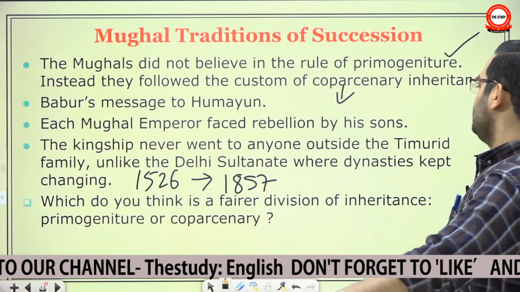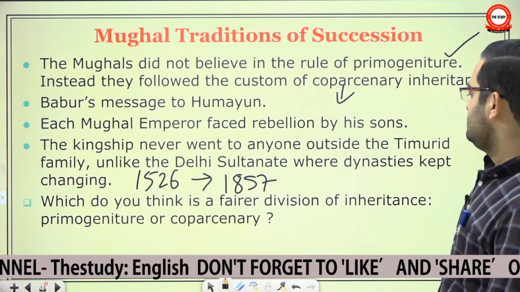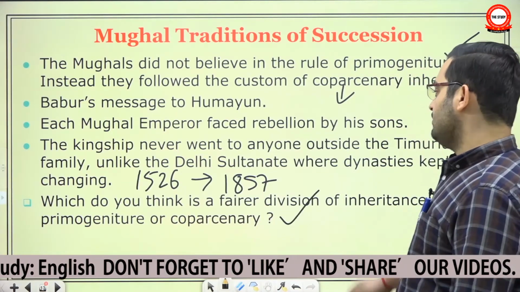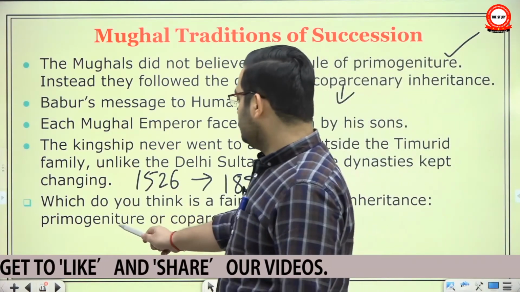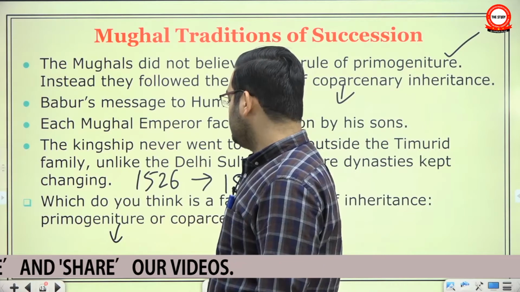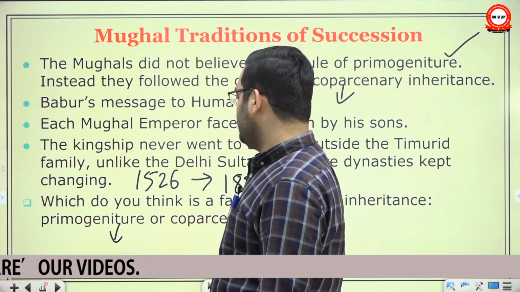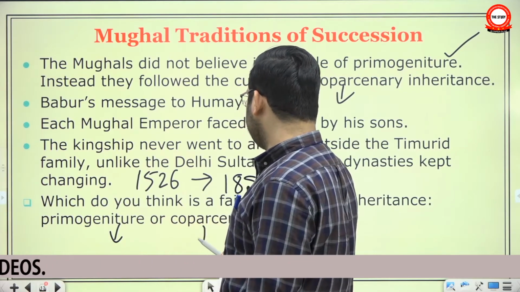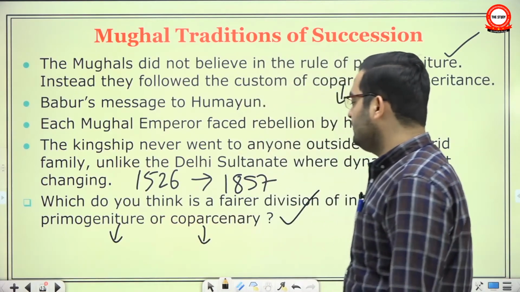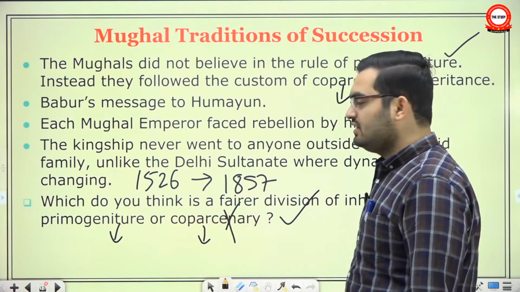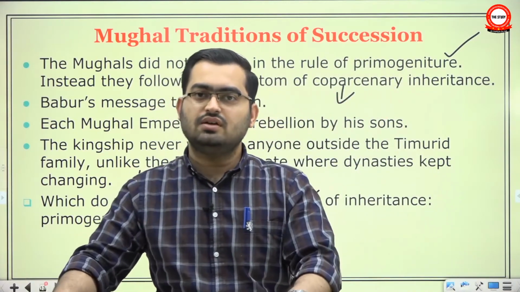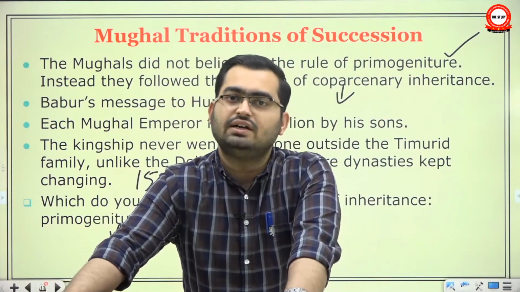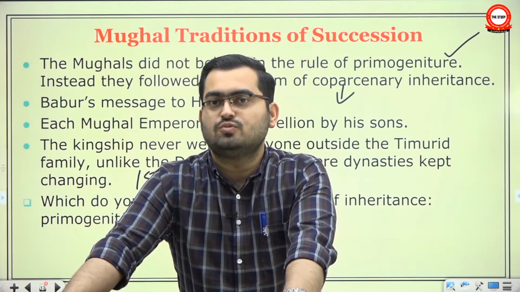Now, which do you think is a fairer division of inheritance? This question was raised in the book. Primogeniture or coparcenary? I mean, should the eldest son become the king, or should it be divided between the children? Obviously, dividing is a very bad idea. This is not property. Okay? If you divide it, again you have to create an empire, or there is so much war, so much bloodshed.